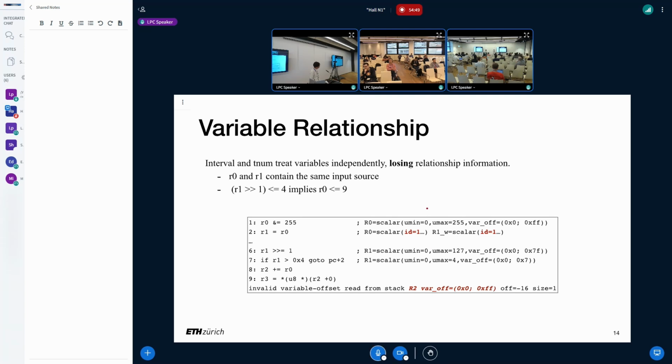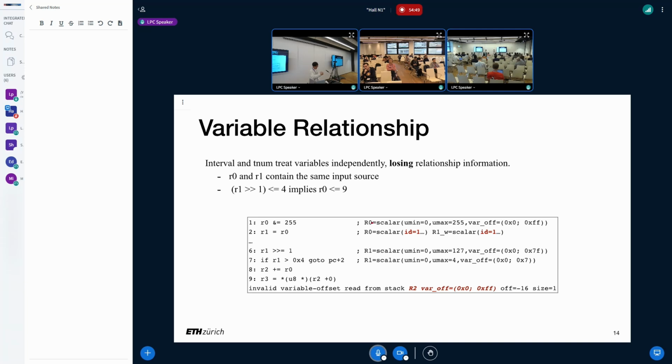And more importantly, and I think more interestingly, neither the interval nor the t-num domain tracks any relationships, because they treat each variable independently. All the relationship is lost during tracking information. For example here, at first we know that R1 and R0 store the same source of input value. However, after this shift operation, the verifier's ID tracking is lost.